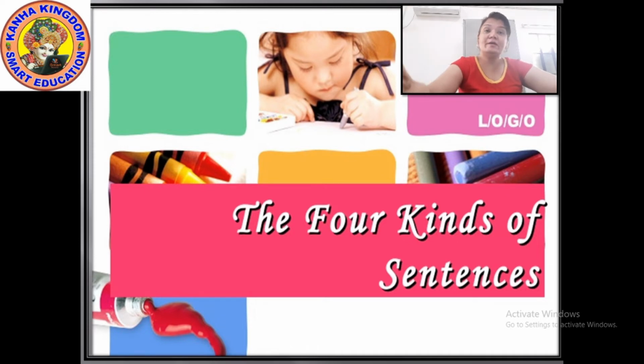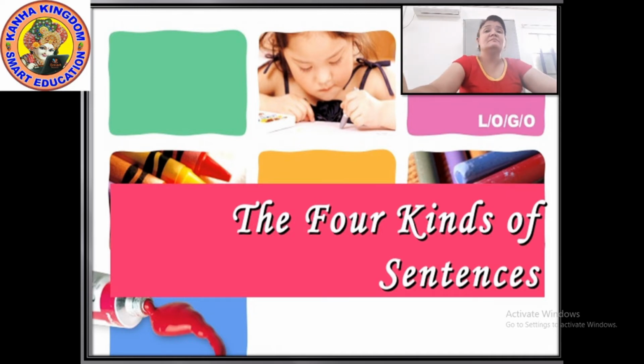If the sentence does not have a helping verb, you will use do, does or did, looking at the tense of the sentence, to make the interrogative sentence from the declarative or simple sentence.